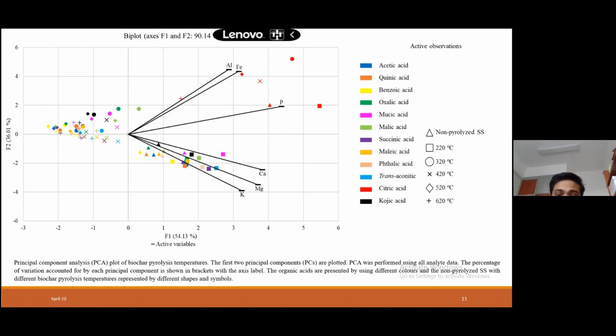And what will be the future research plan from this experiment? We are now doing an experiment with microorganisms. Here we applied citric acid as an acid, like a chemical. Now we have microorganisms which can produce citric acid.